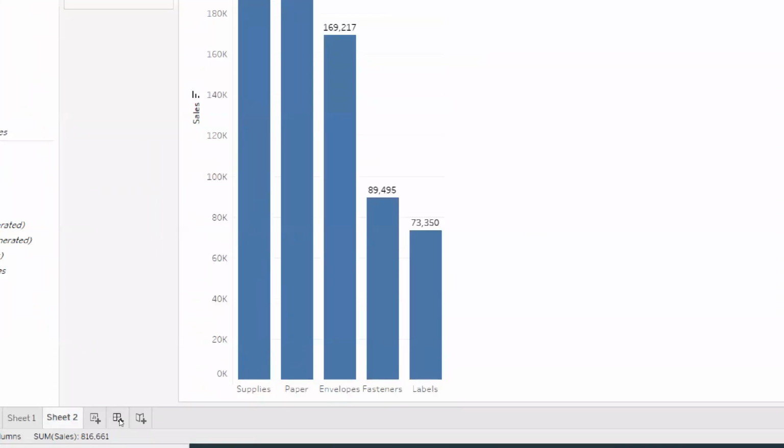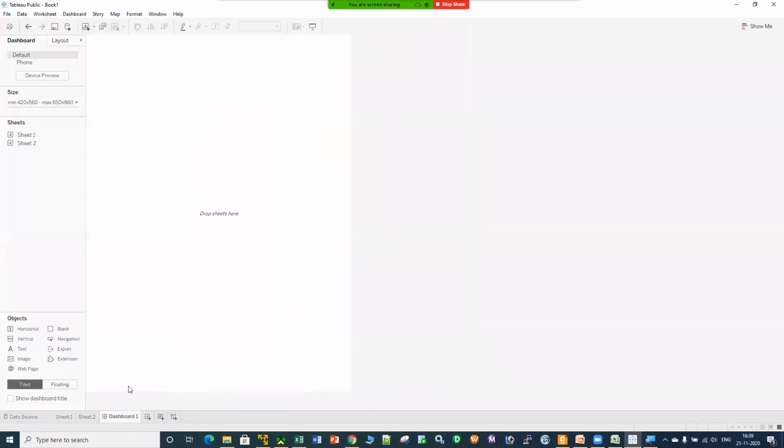Let me click on this. Now, this is the user interface where you can create your dashboard in Tableau. All right. Now, what is the definition of a dashboard? The definition of a dashboard in Tableau says that it's a collection of worksheets.